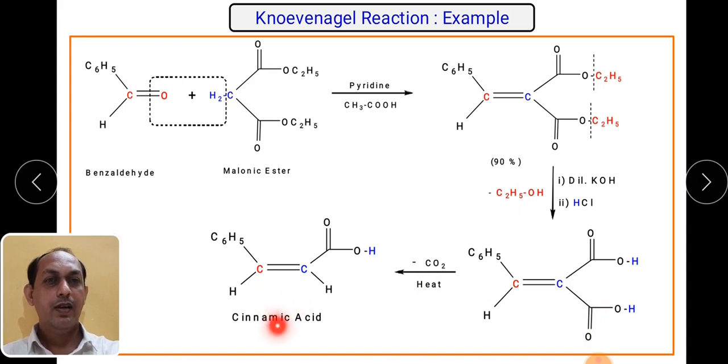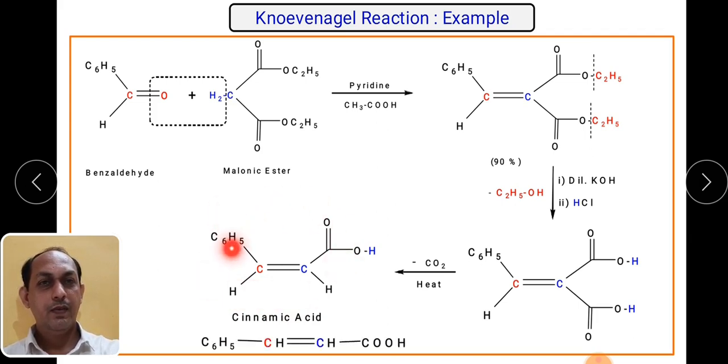What is this product called? Cinnamic acid. The same structure, how can we write? C6H5CH=CHCOOH. So this is an alpha beta unsaturated carboxylic acid, also named cinnamic acid.